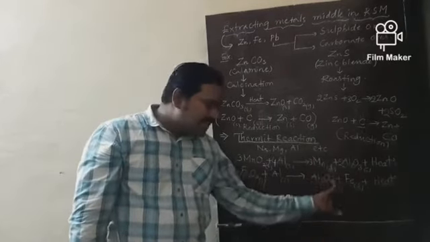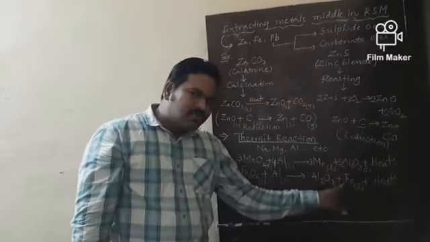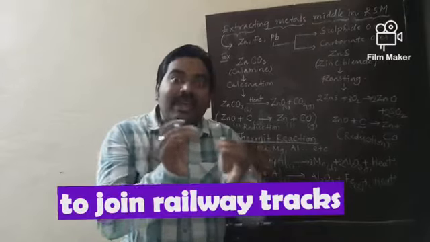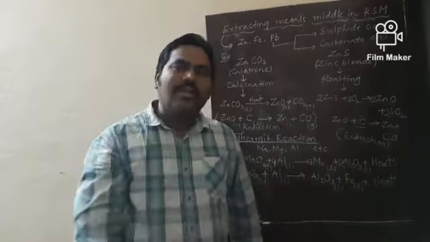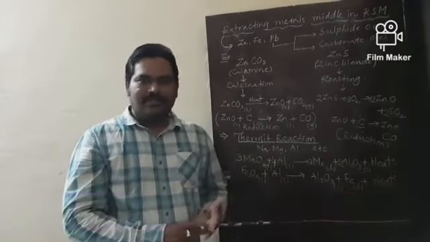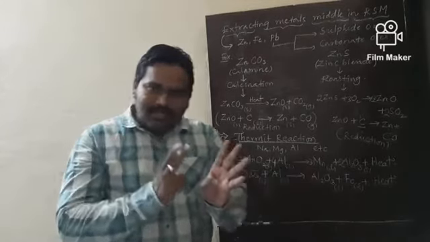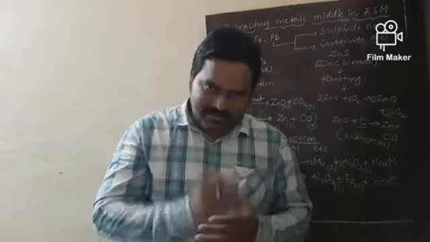This is the significance of this reaction. And where are you using these two reactions? To join railway tracks and to weld cracked parts of machinery. What are the two uses? To join railway tracks and cracked machine parts.